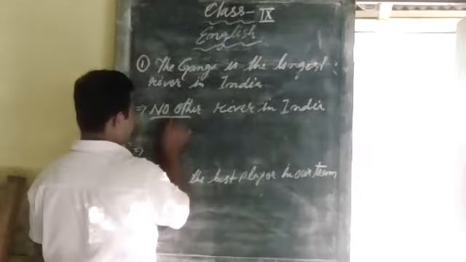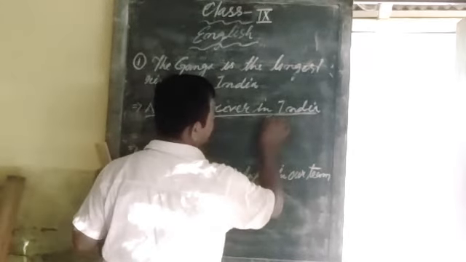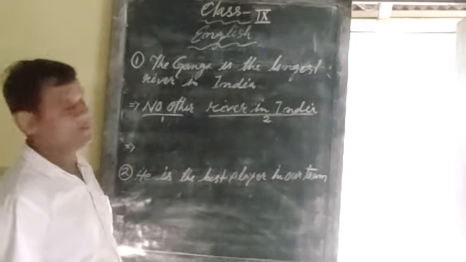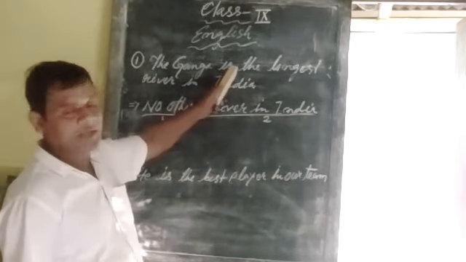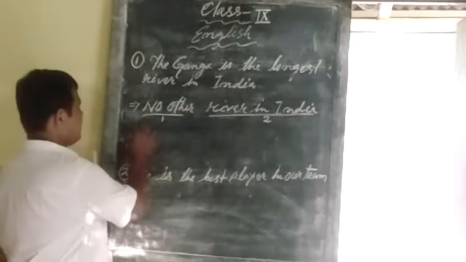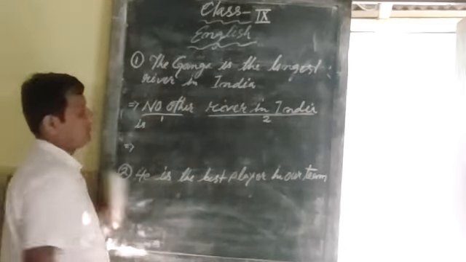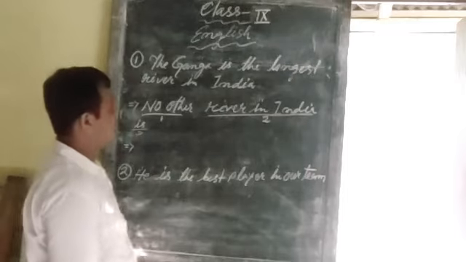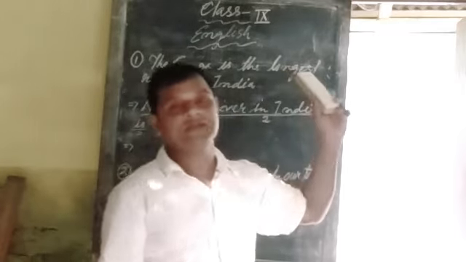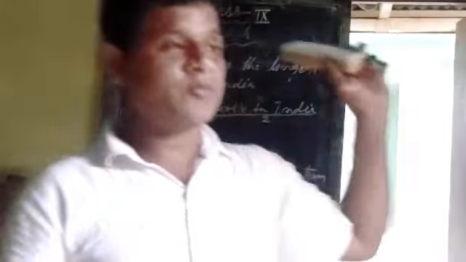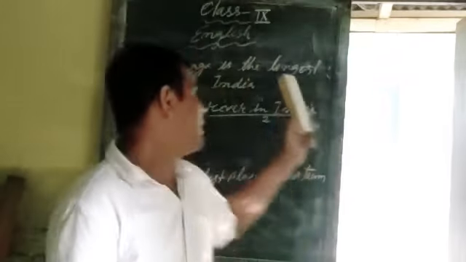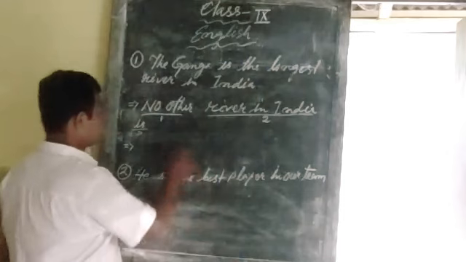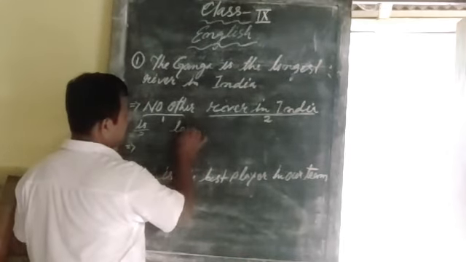Okay, this is number 1, this is number 2 formula. Number 3 is the auxiliary verb. The auxiliary verb given here is, so you write is. This is number 3. Number 4, you write the positive form of the degree. So here the superlative degree is longest, and its positive form is long.